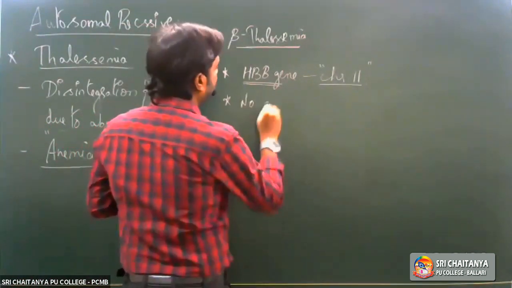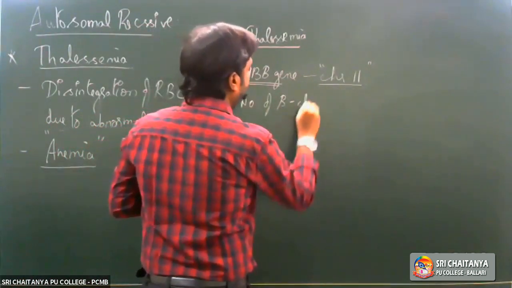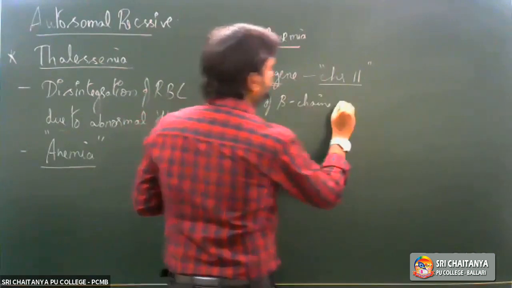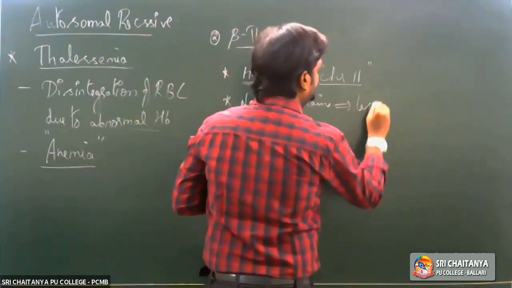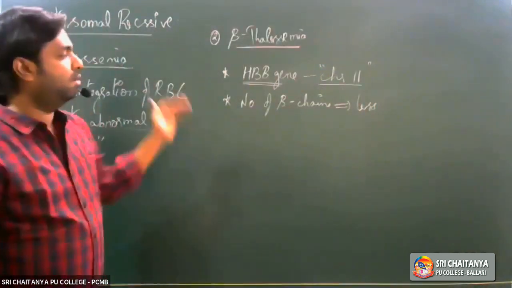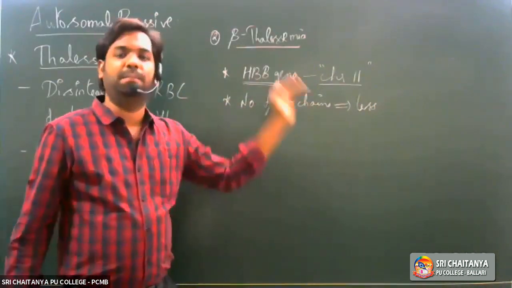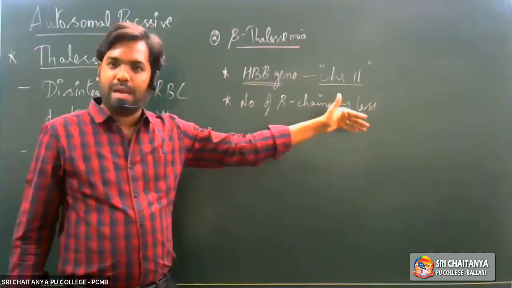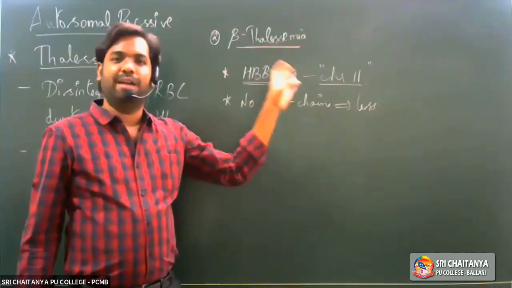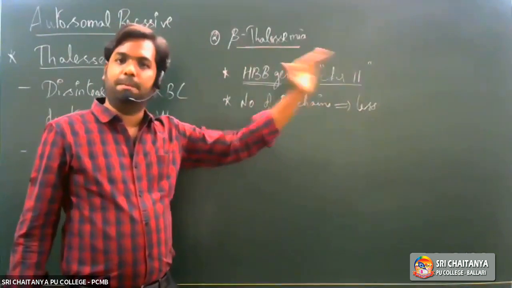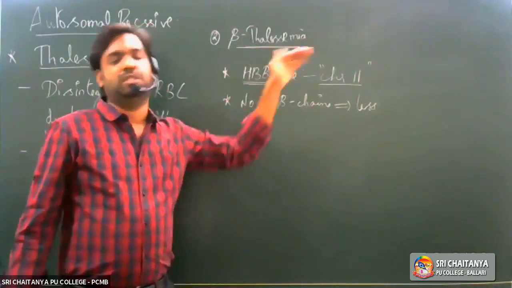The number of beta chains, or beta polypeptides, will start decreasing, will start becoming less. If the number of beta polypeptide chains becomes lesser, what would happen? Again, there is no problem with alpha chain synthesis. The number of alpha chains is correctly synthesized, but the number of beta chains is now less.